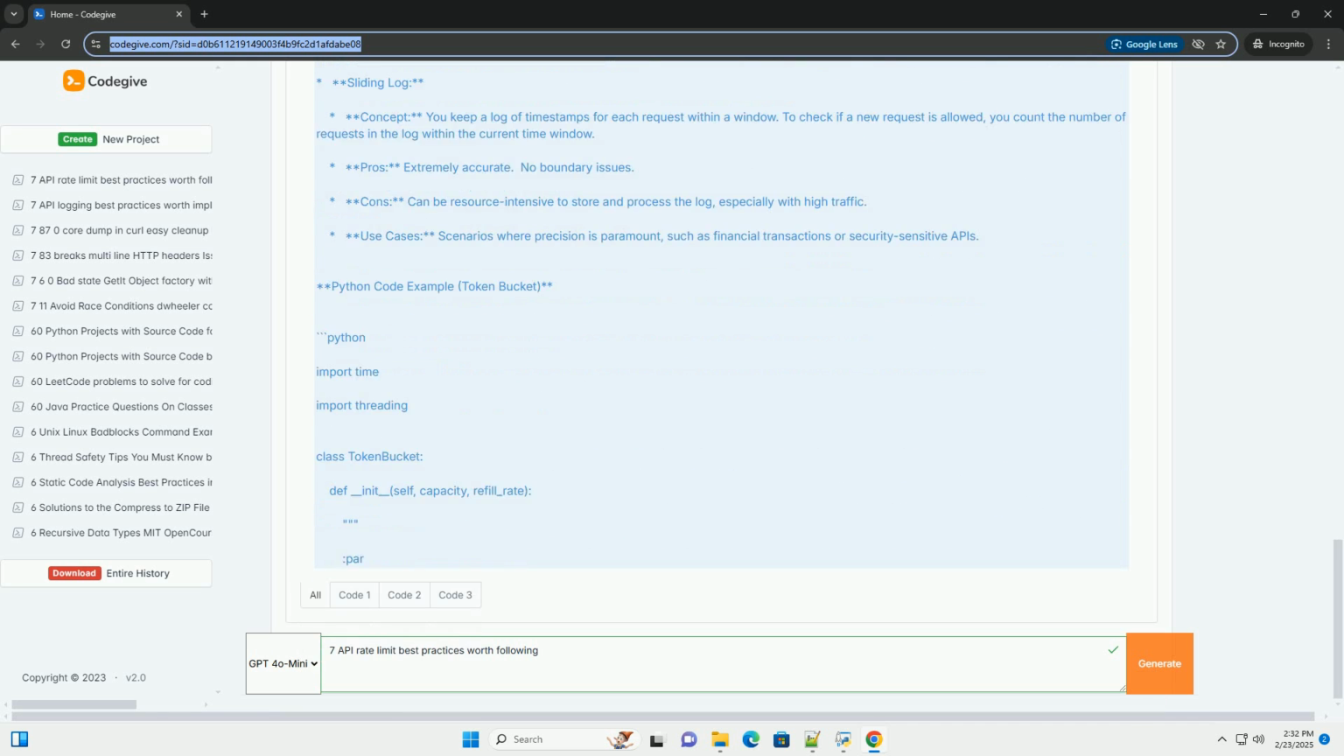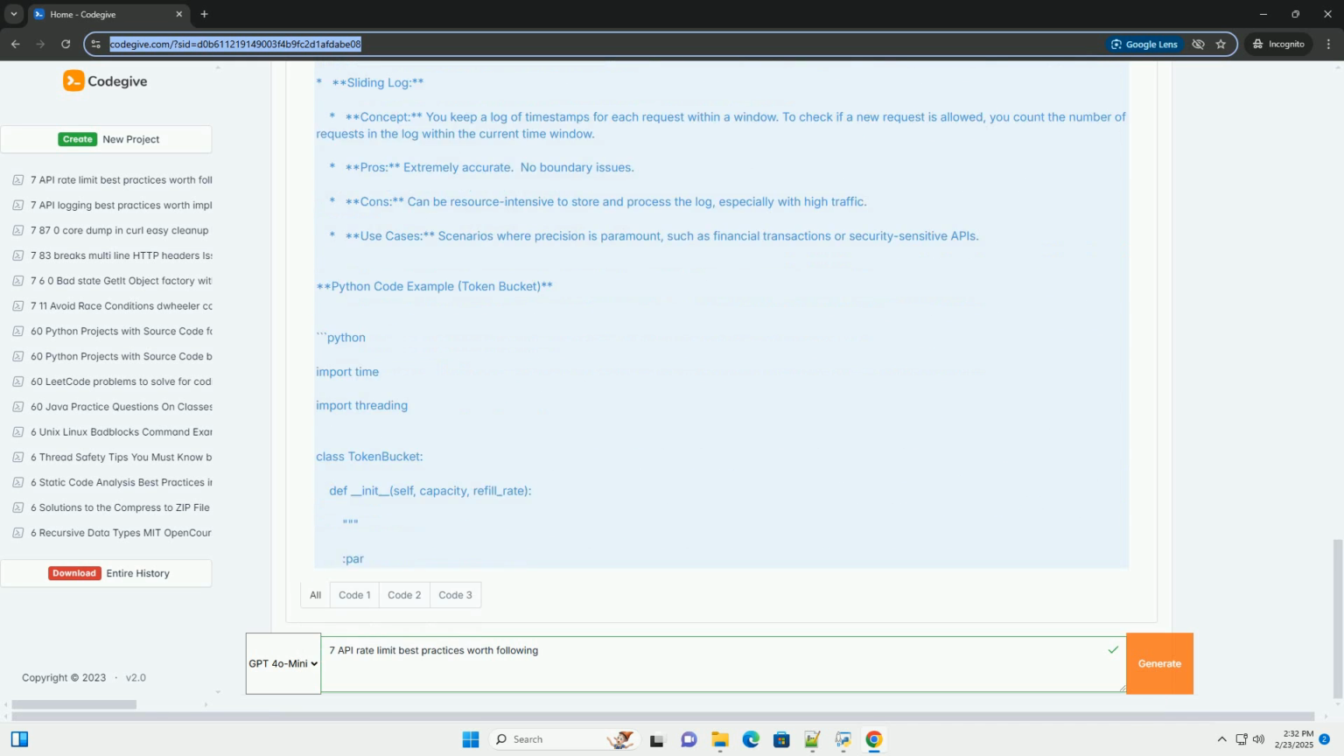Sliding log. Concept. You keep a log of timestamps for each request within a window. To check if a new request is allowed, you count the number of requests in the log within the current time window. Pros. Extremely accurate. No boundary issues. Cons. Can be resource intensive to store and process the log, especially with high traffic. Use cases. Scenarios where precision is paramount, such as financial transactions or security-sensitive APIs.